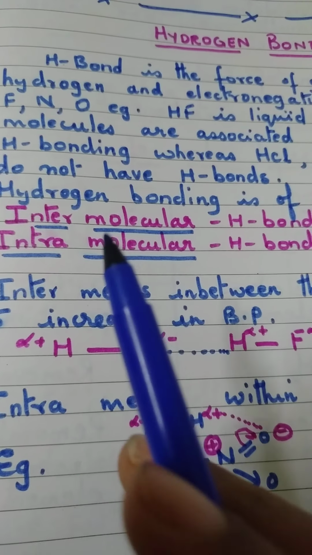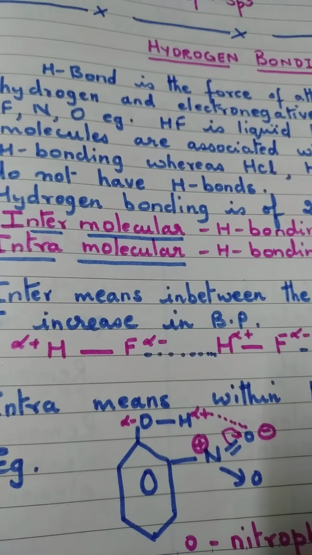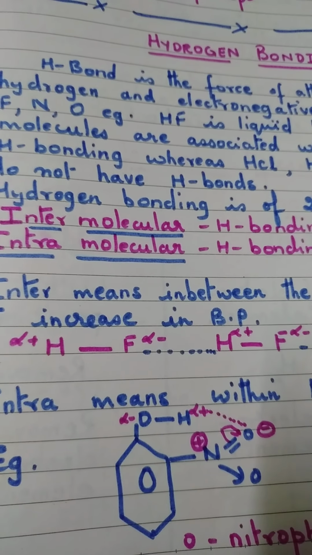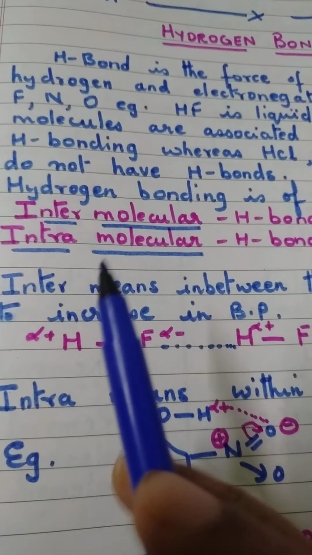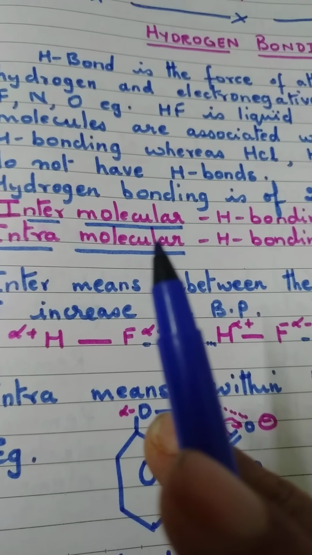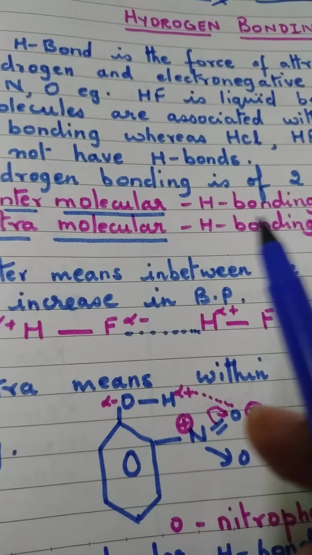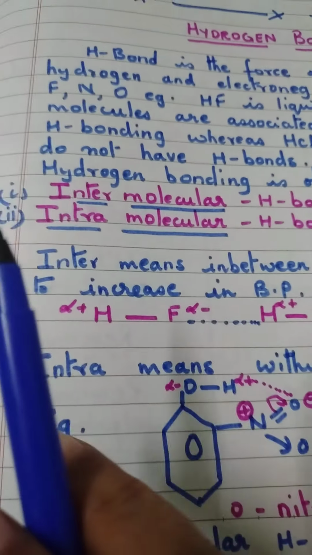So inter means in between the two molecules. The examples of HF and water which I have given you are examples of intermolecular hydrogen bonding. What is the result of that intermolecular hydrogen bonding? The boiling point of the liquid rises.